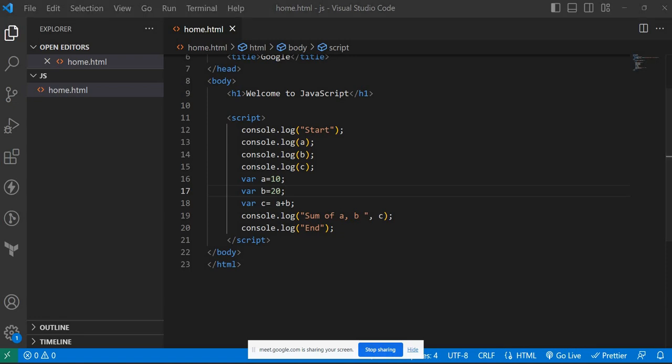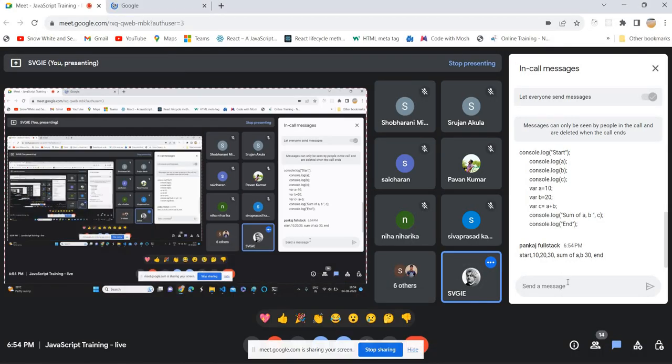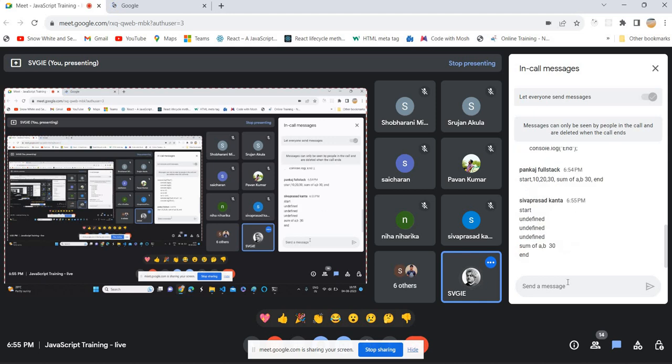I think some of you have already given answers. Pankaj says start, 10, 20, 30, sum of a and b 30, and end. Prasad said start and different outputs. Barani said start, 10, 20, 30, sum of a and b 30, and end.